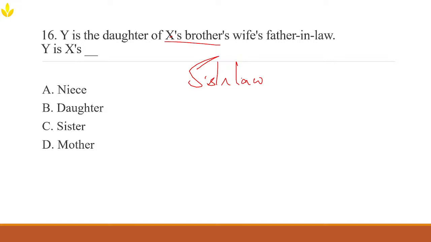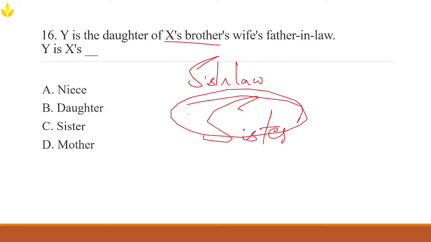So you just think it logically. Now the question is, Y is the daughter of X's father, so who is X's father's daughter? Boom, there you go. That means Y is X's what? Tell me the answer in the comments. X's sister.